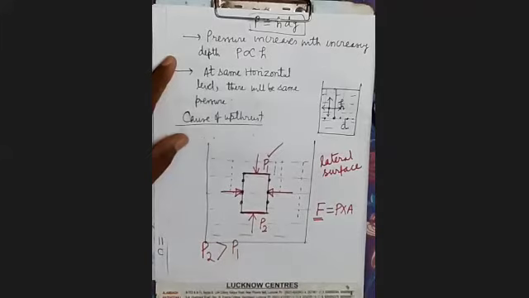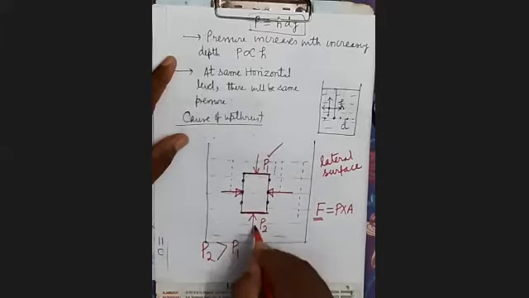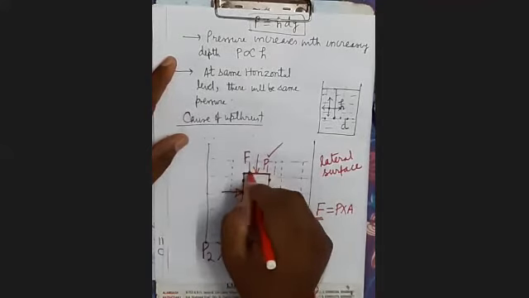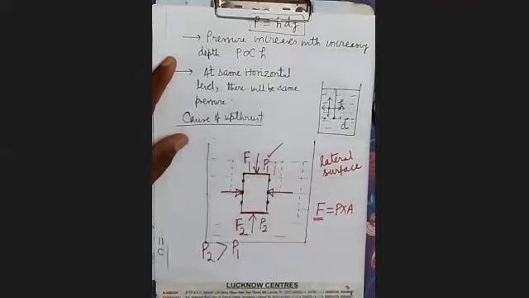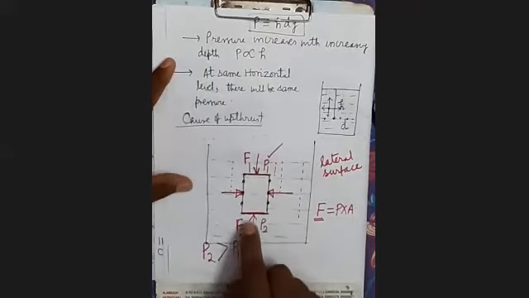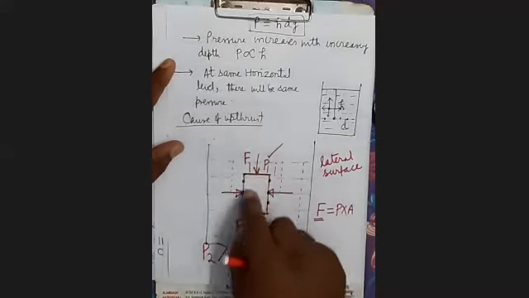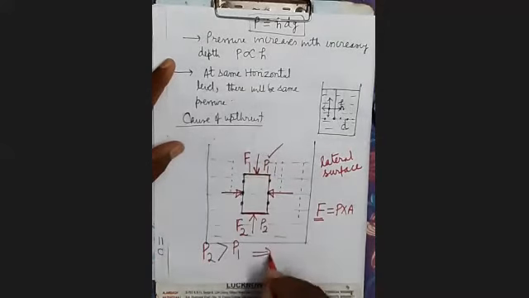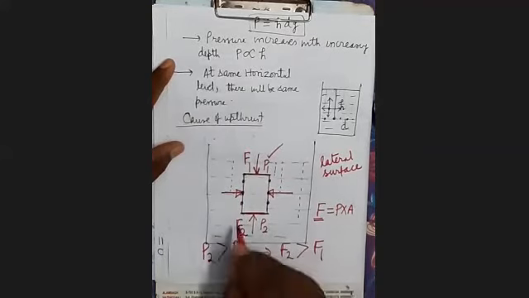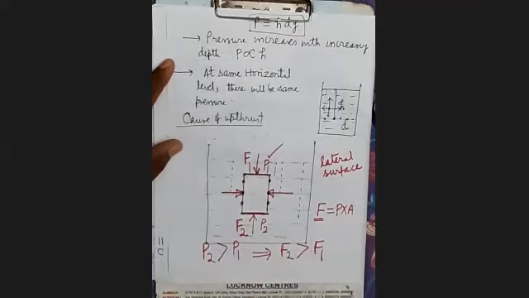And when P2 is greater than P1, then the force which is acting here in upward direction on the bottom surface will be more than the force which is acting on the top surface in downward direction. Means F2 will be greater than F1. And when F2 is greater than F1, what will happen?